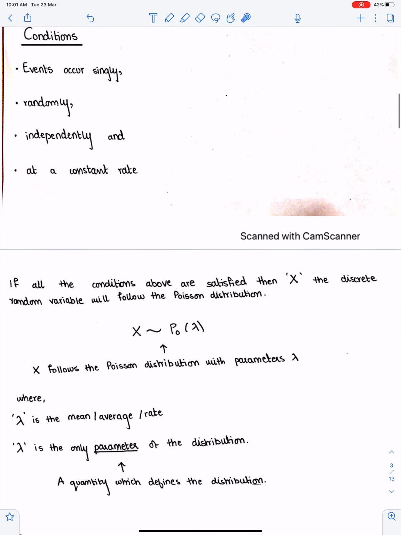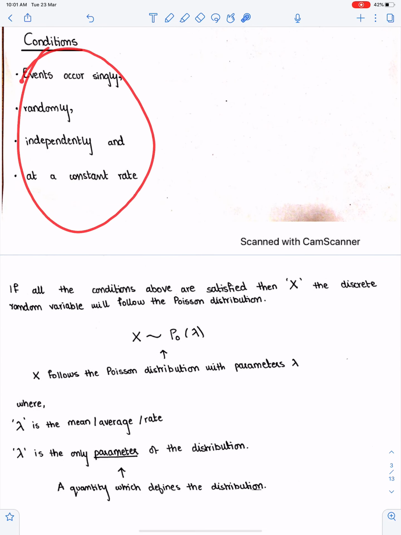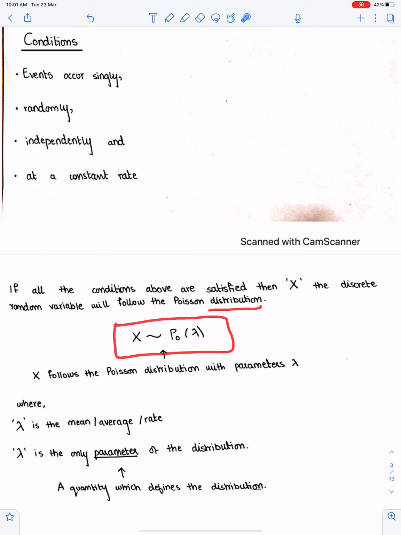If all these conditions are satisfied, then X, the discrete random variable, will follow the Poisson distribution. And this is the way to write the distribution. You can read this as X follows the Poisson distribution with parameter lambda.